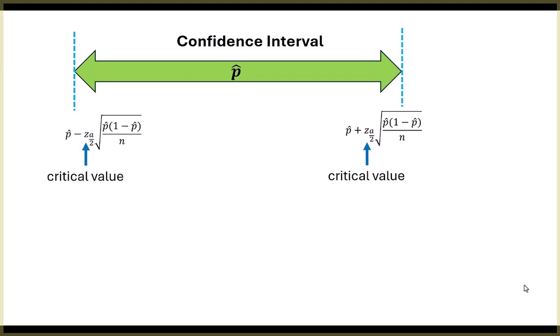Okay, here's what a confidence interval looks like. We've got p hat dead center. On the left-hand side, that's our lower boundary of the interval. This is in your formula pages. It says, how do you get that? Well, p hat minus this z a over 2. And that's actually in your formula pages. That z a over 2 is called a critical value. And then look what we're multiplying that by.